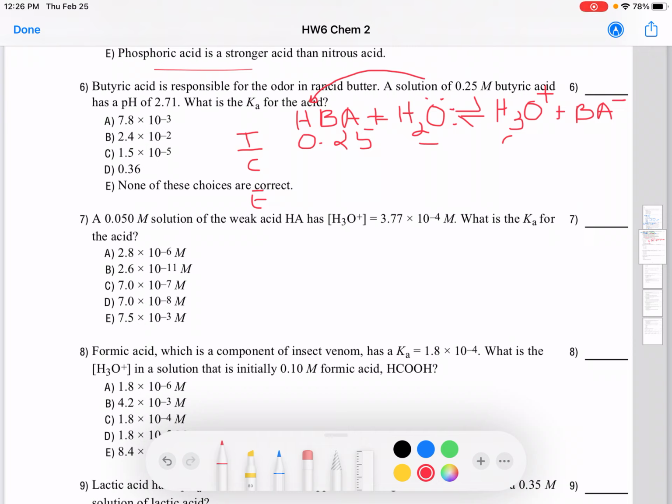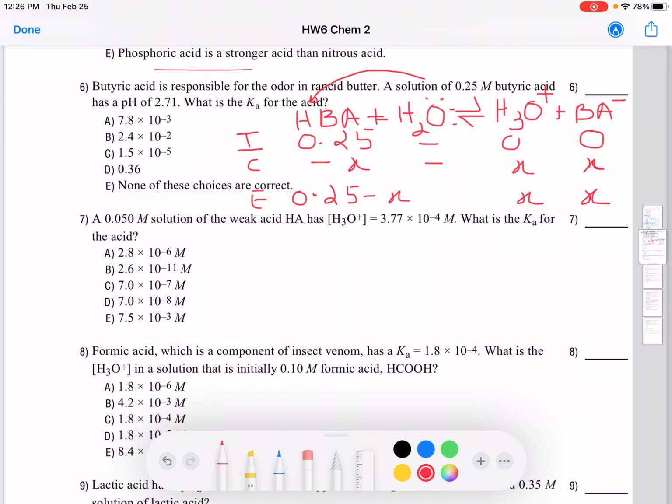The hydronium, nothing. Butyrate, nothing. The change we can consider X, and at the end, it would be 0.25 minus X, right? Okay, so you write down your ICE table.